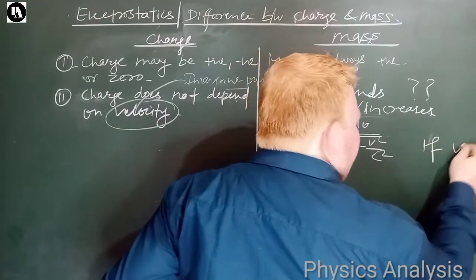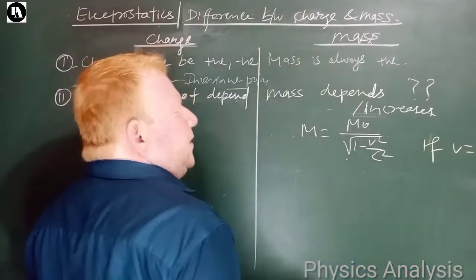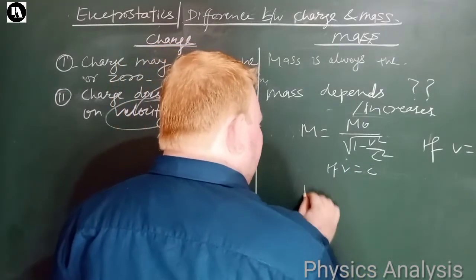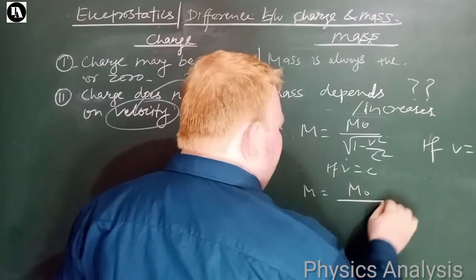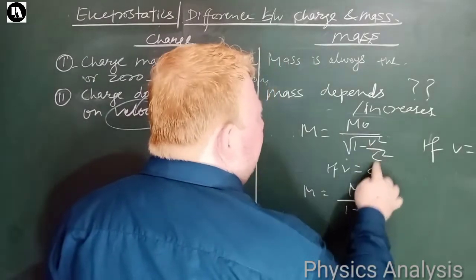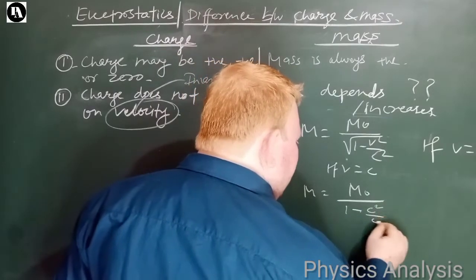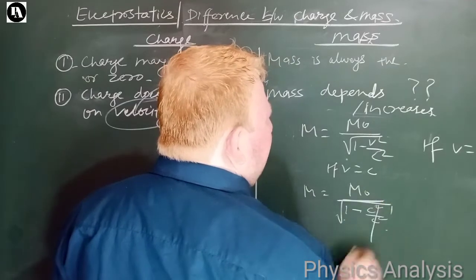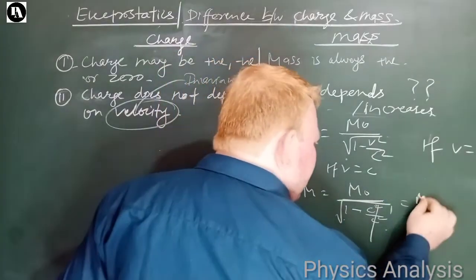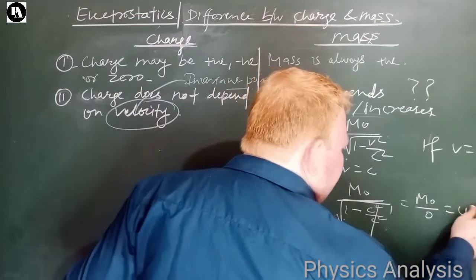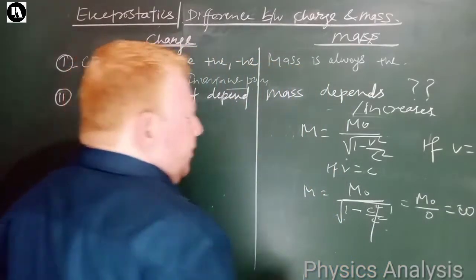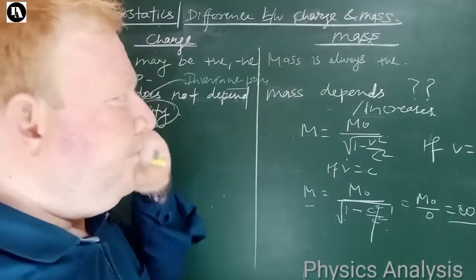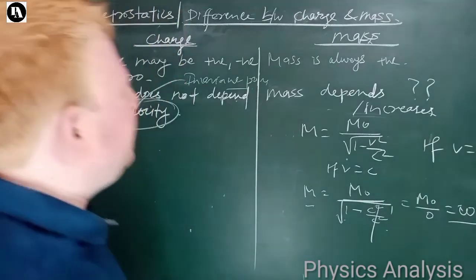If v becomes c, putting here, if v is equal to c, then this equation will become m is equal to m naught, meaning your mass, divided by root under 1 minus c square by c square, because v is equal to c. Root under 1 minus 1 is 0, so m naught divided by 0 is equal to what? Infinity. So your mass changes with increase in velocity, right? That means mass depends.